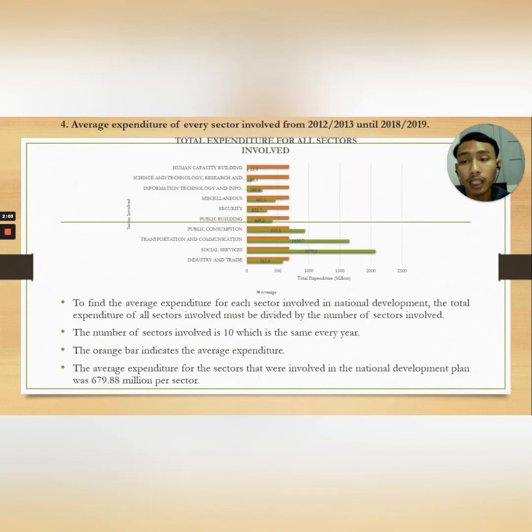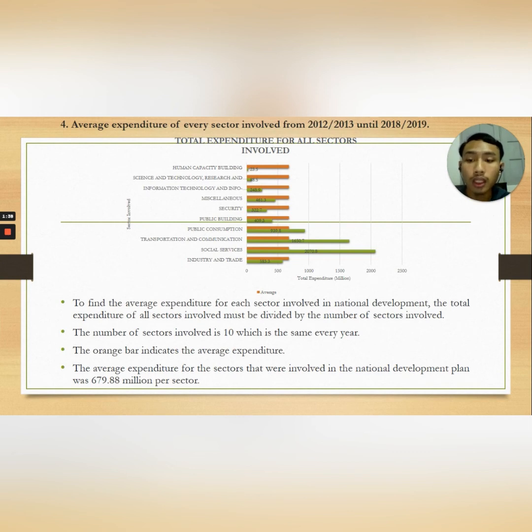But last but not least, we need to investigate the average expenditure of every sector involved from 2012-2013 until 2018-2019. In order to find the average expenditure of each sector involved in national development, the total expenditure of all sectors involved must be divided by the number of sectors involved.